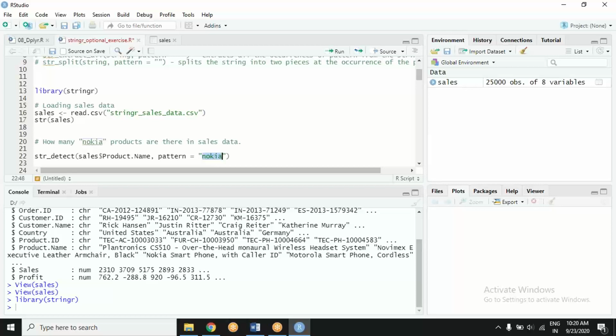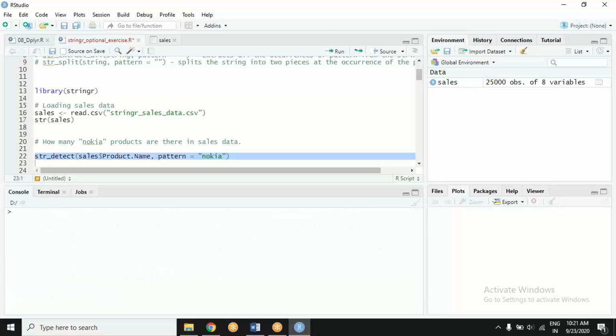Now think about it. Is this Nokia, or is this Nokia, or is this Nokia? All are Nokia, but for R they are very different. Yes or no? You know that, correct? So let's run it and see what the mistake will be if I do it directly.